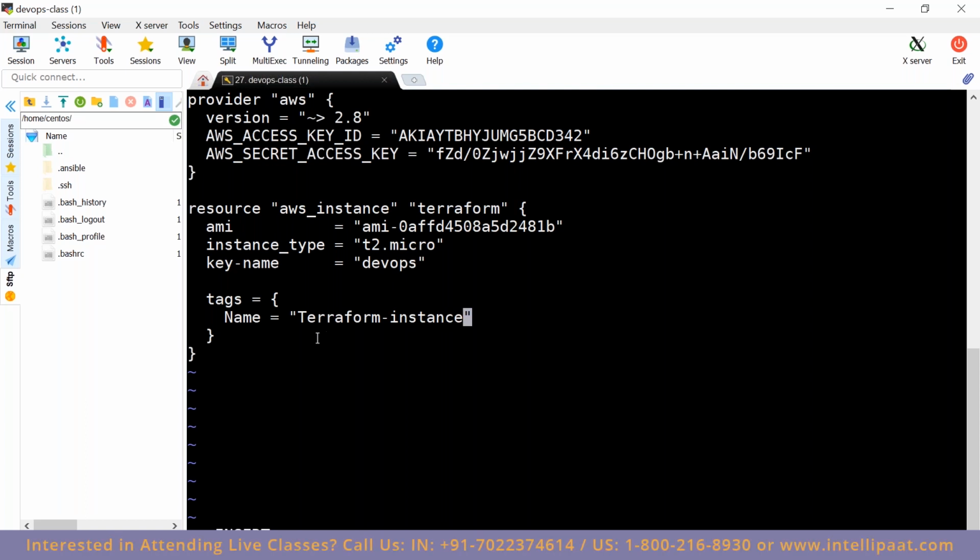Now what are we doing? See, this aws_instance is the keyword. Which resource are we creating here? We are creating an AWS instance. This is the name of the resource which we are giving. And for this AWS instance to launch an EC2 instance, what all is required?